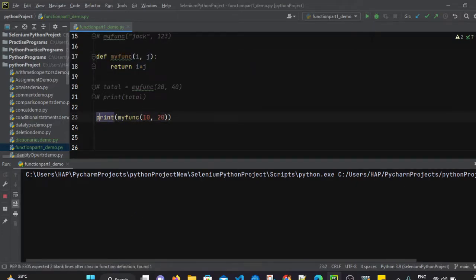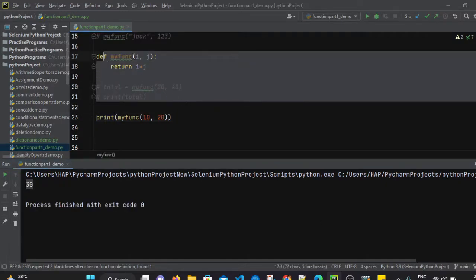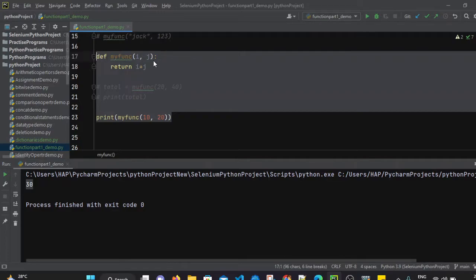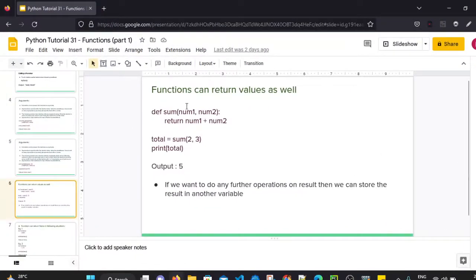So when we execute this file, it will print 30. So this is how functions can return values by taking arguments. So we have seen how to pass values and how to get a return value from the function after calling it. If you want to do further operations on the result, then we can store that result in another variable, just like we have stored it in the total variable.